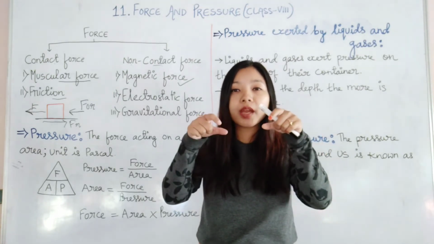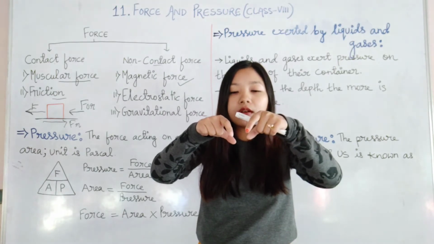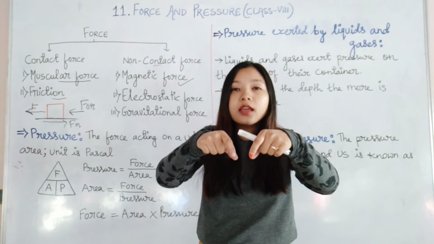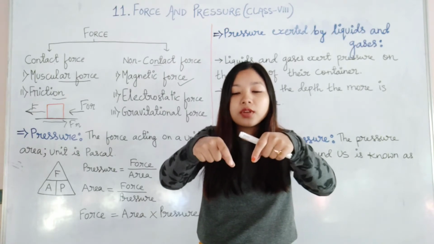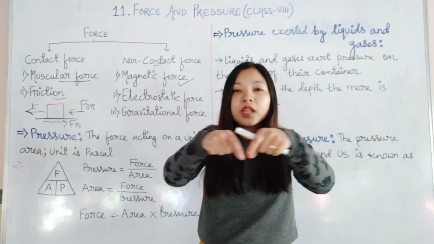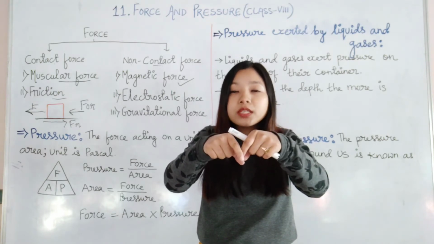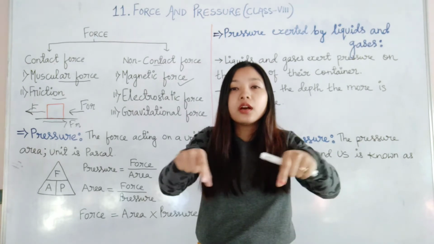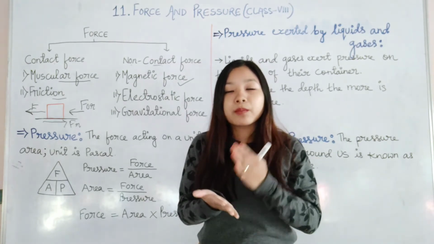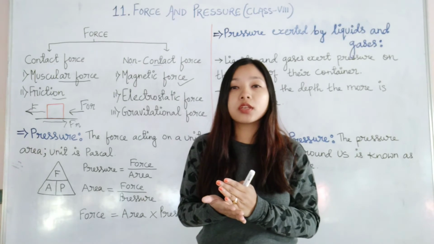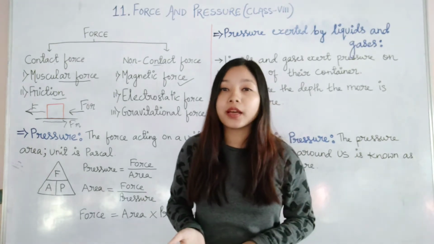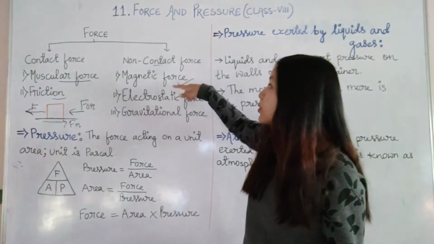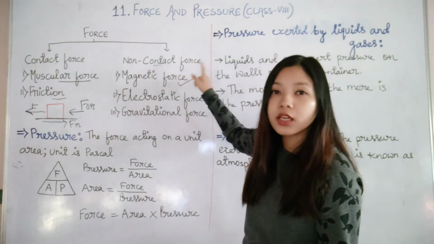Or you can take two magnets. If you bring them near, even if they are not in contact with each other, you will see that either they will attract towards each other and be pulled towards each other, or they will repel. That means they will push each other away. So here, before coming in contact with each other, force is applied. So here no contact is there while the force is being applied. So it is an example of non-contact force.